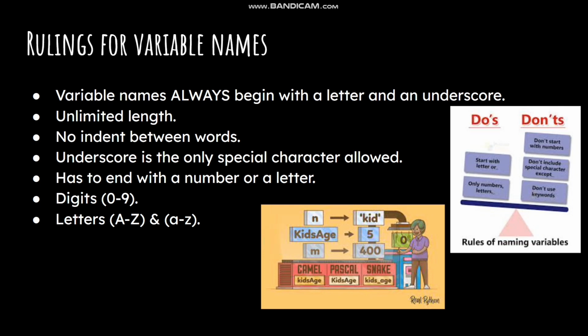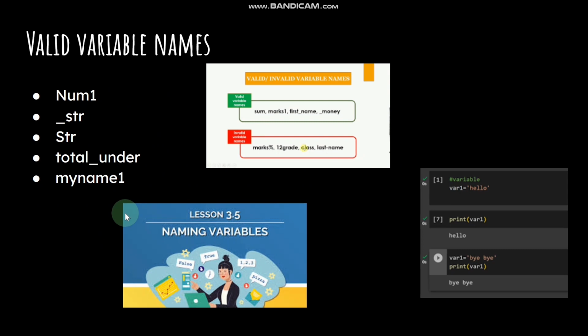Variable names always have to end with a letter or a number. They can't end with the underscore, etc. because it would make an error and it would not work. The next is digits 0 to 9. You have to use numbers between these. You can't use 25, for example, because it'll just create an error. The next thing is letters A to Z. You could have capital letters or lowercase letters. It doesn't matter. So the next one is valid variable names.